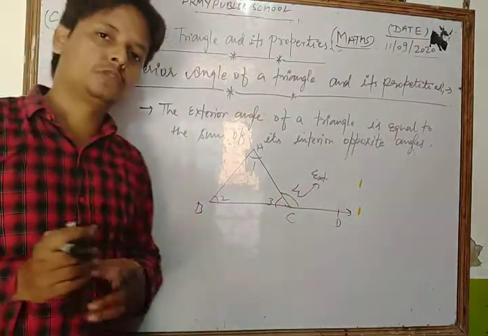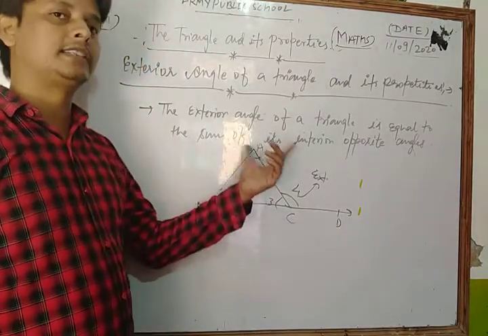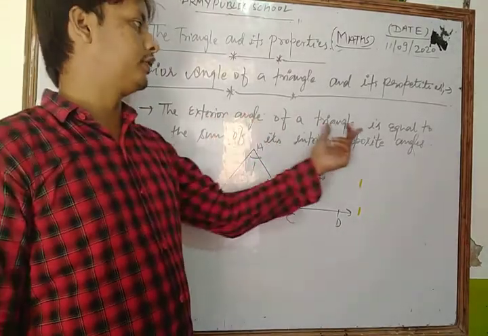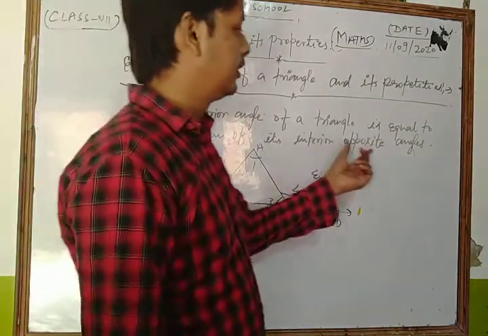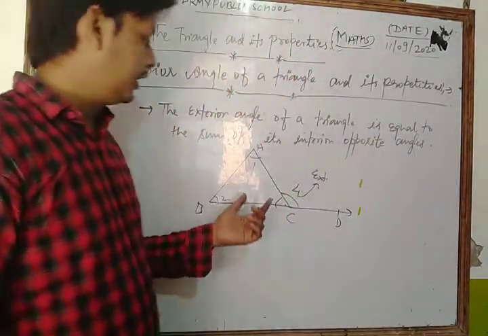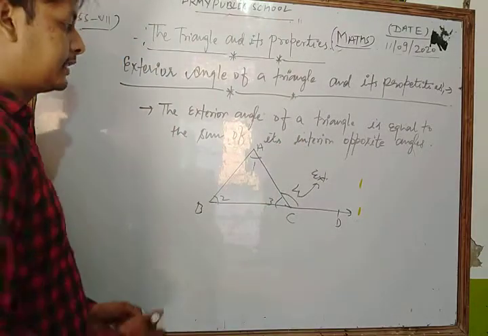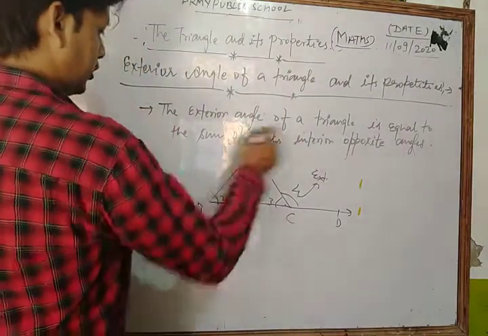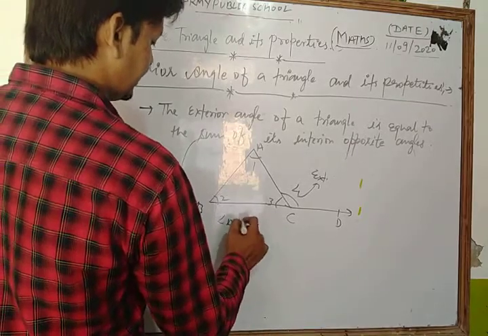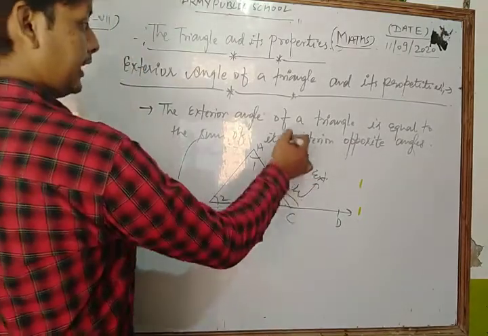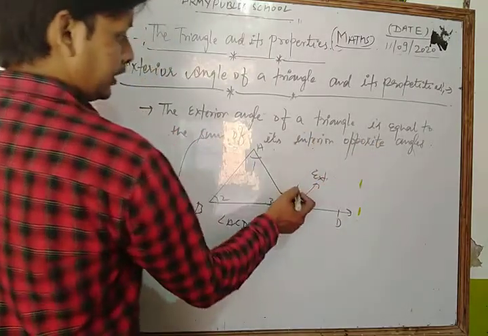Now, here the most important property related to exterior angle is that what? The exterior angle of a triangle is equal to the sum of its interior opposite angles. So here, if we apply this property, then angle ACD is equal to its interior opposite angles.